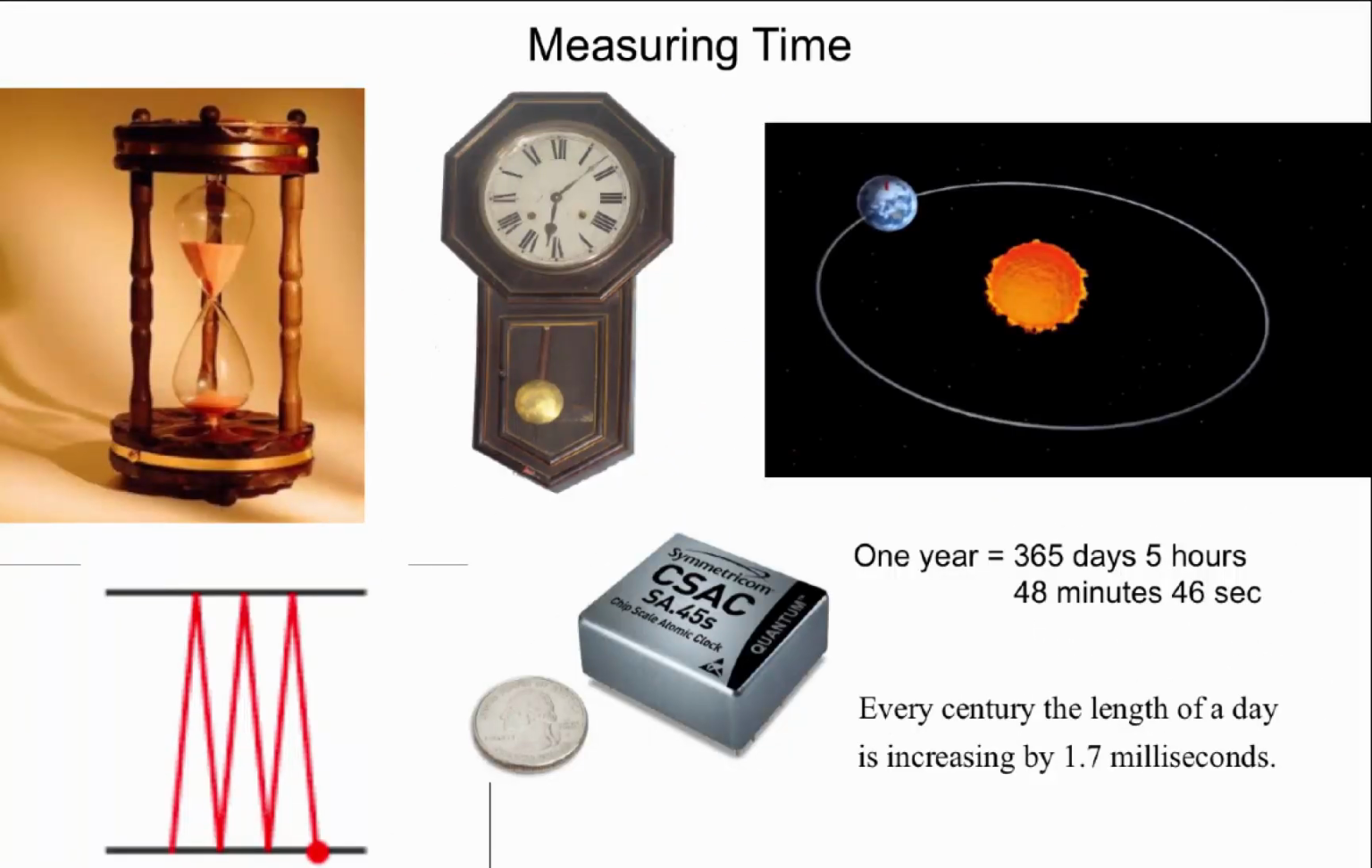Using an atomic clock, we can actually see that the Earth is slowing down as it rotates about its axis. In fact, in every century, the length of a day is increasing by 1.7 milliseconds. That is to say, 1.7 thousandths of a second.